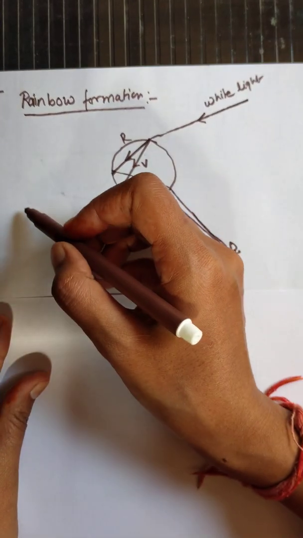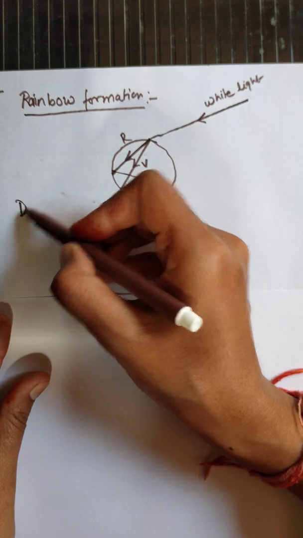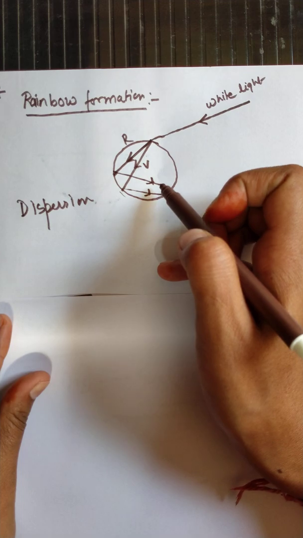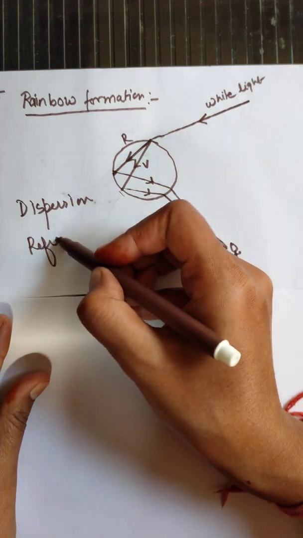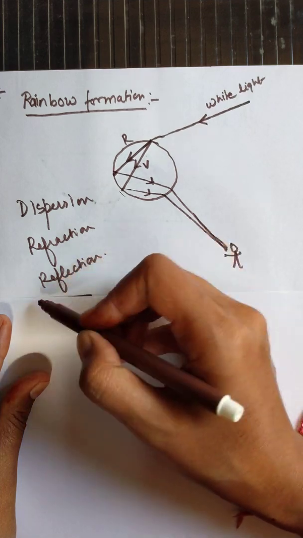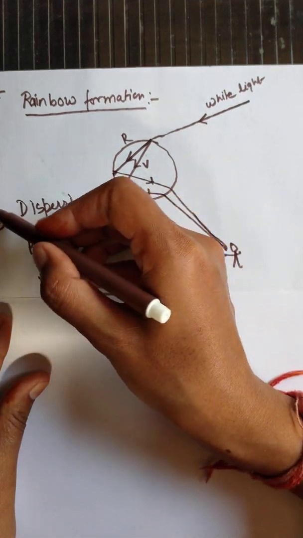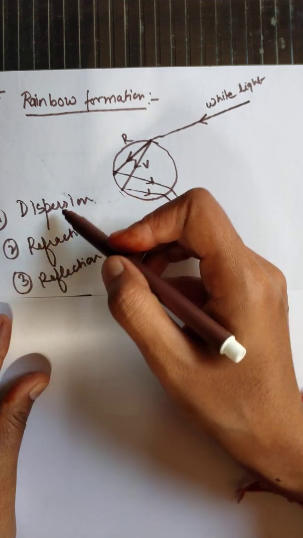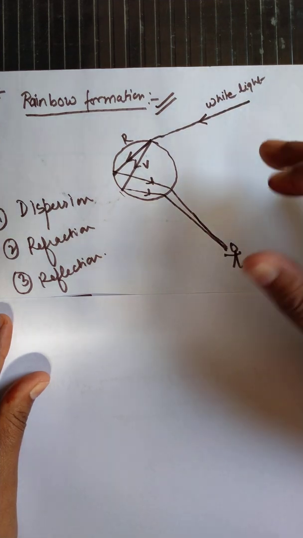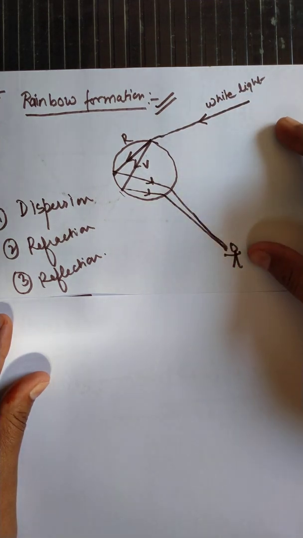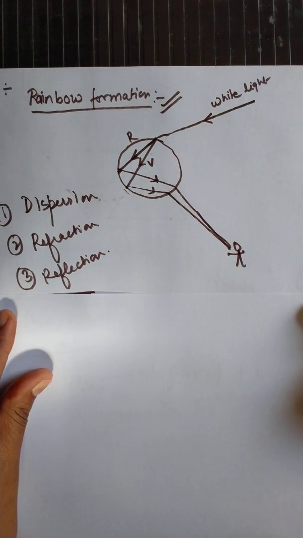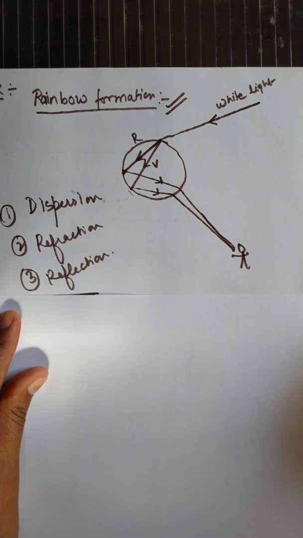So there are 3 causes for the formation of a rainbow. Number 1 is dispersion, by which the white light gets split into 7 colors. Second is refraction, and third one is reflection, that is, internal reflection. So these are the 3 causes for the formation of a rainbow, and it comes among the examples of the dispersion of light. Okay students, in this way the rainbow formation is an example of dispersion. I hope you understand. If you don't understand, then students, you can ask your doubts.